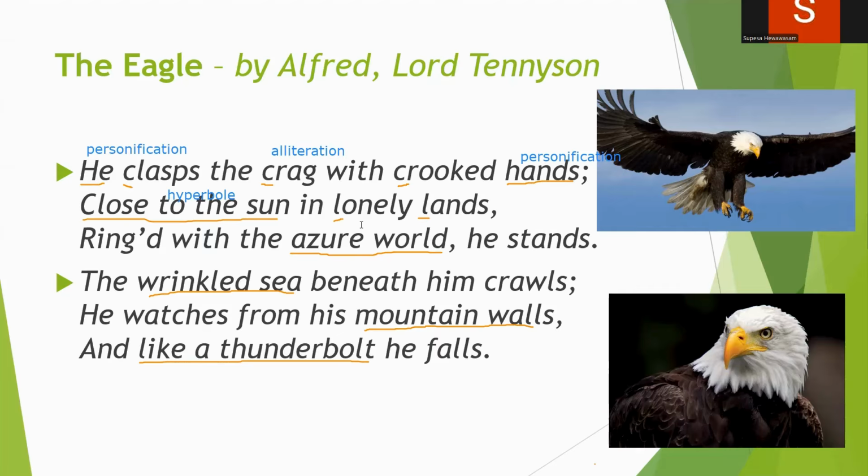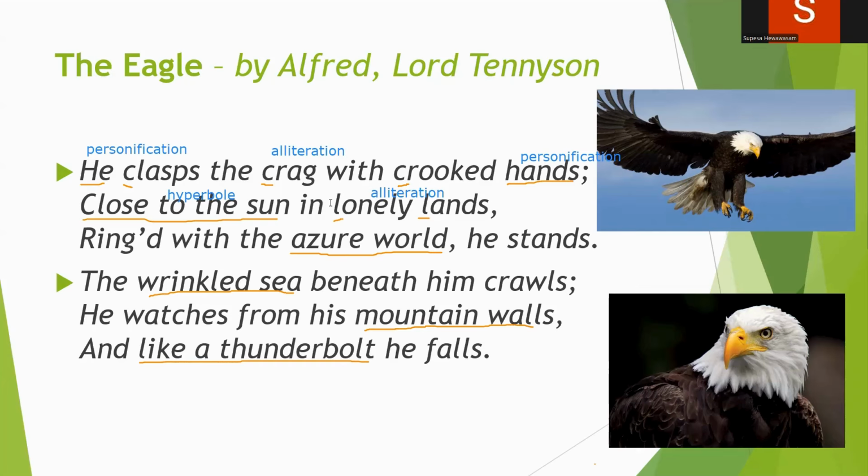Close to the sun in lonely lands. Again, here we find alliteration with the letters L and L, right? Lonely lands. The letter L is repeated here, and the sound K is repeated here, right? Collapsed, cracked, crooked. So here, close to the sun in lonely lands, he is living high up in a mountain